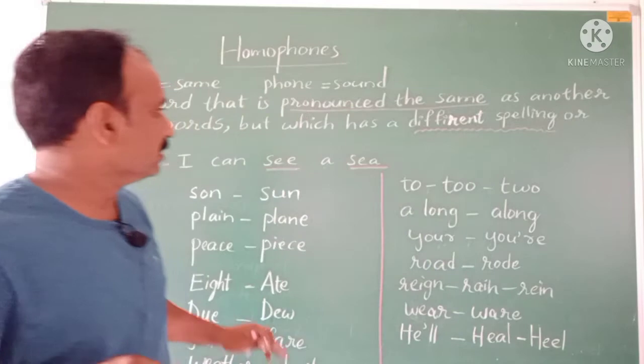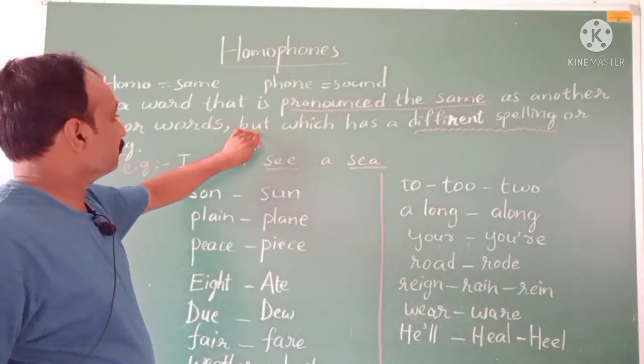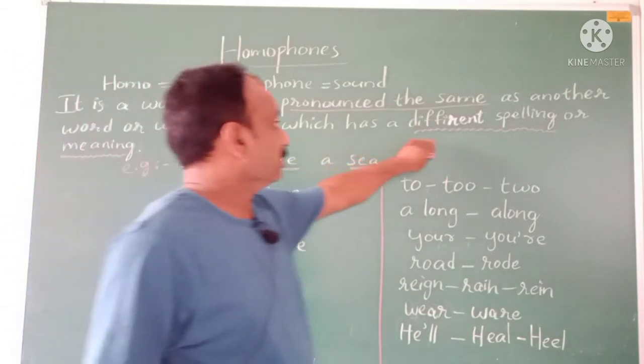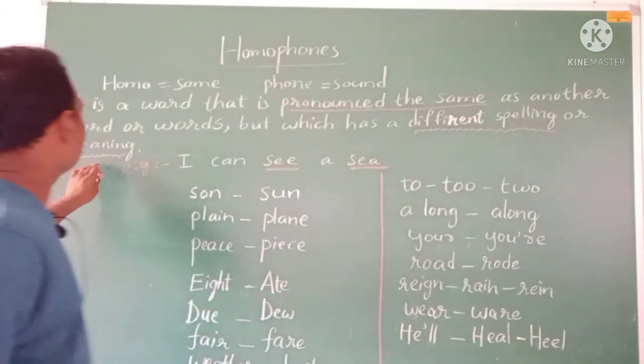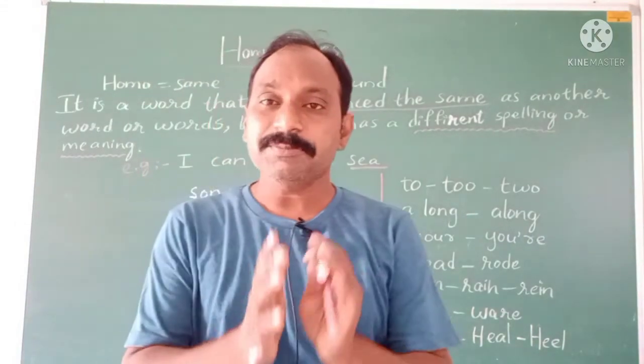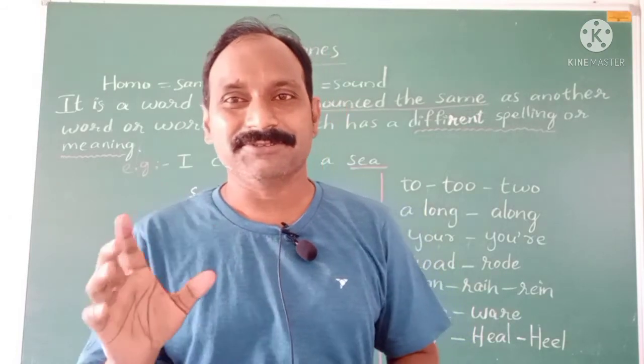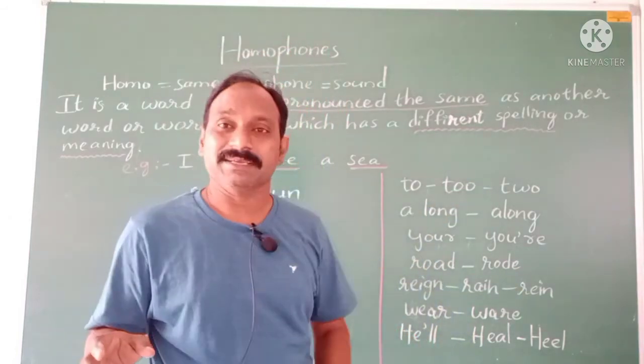So now let us see still some more definition. A homophone is a word which has a different spelling or meaning. It will have the same pronunciation, the same sound, but it is different in spelling.